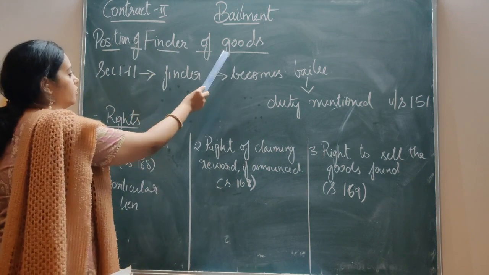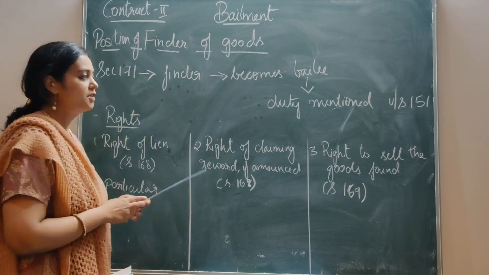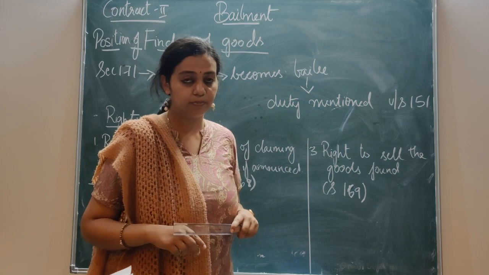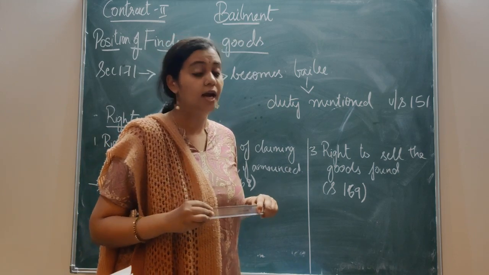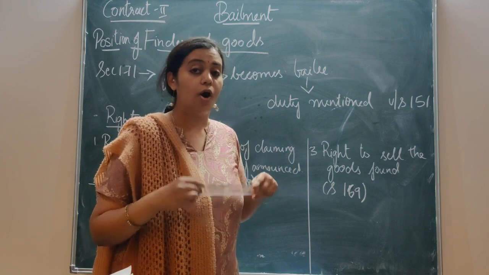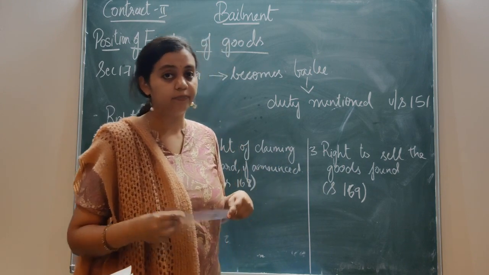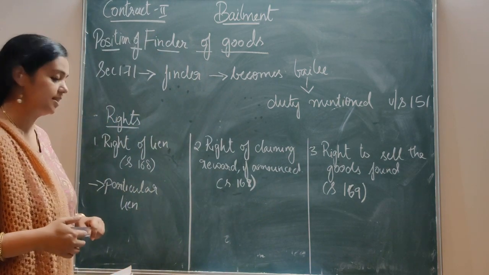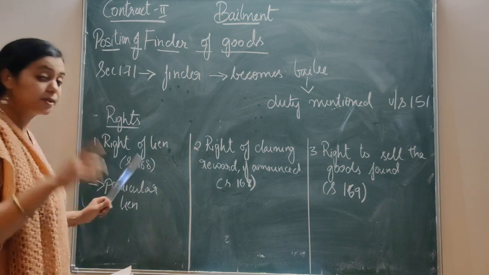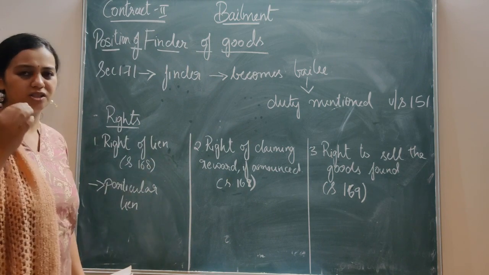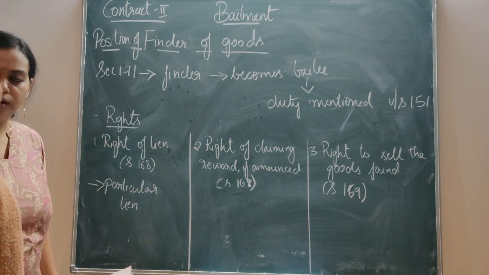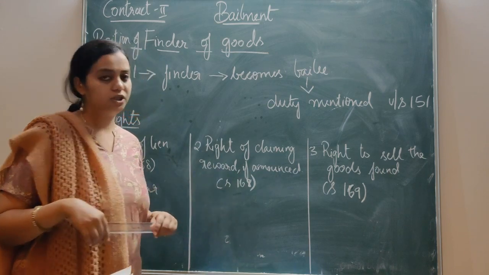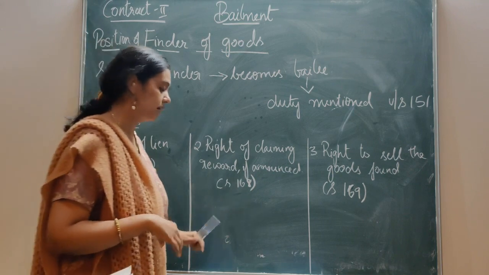So I'll just sum this up. The position of a finder of goods is that of a bailee. So whatever duty is mentioned under section 151 becomes the duty of the finder of the goods also. That is, he has to act as a man of prudence, as if he is taking care of his own goods of the same value, same bulk and same quantity. Then coming to the rights, he has a right of lien, mentioned under section 168. To be very specific, he has a particular lien because he has found just one property or one good. Then, right of claiming the reward if announced. If any reward is announced, he can claim that. That is again under 168.